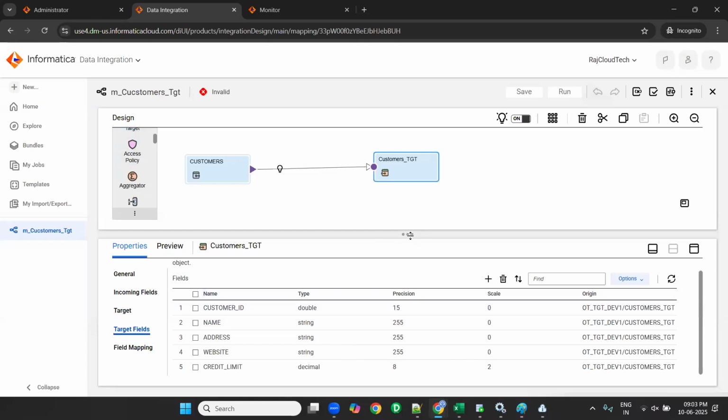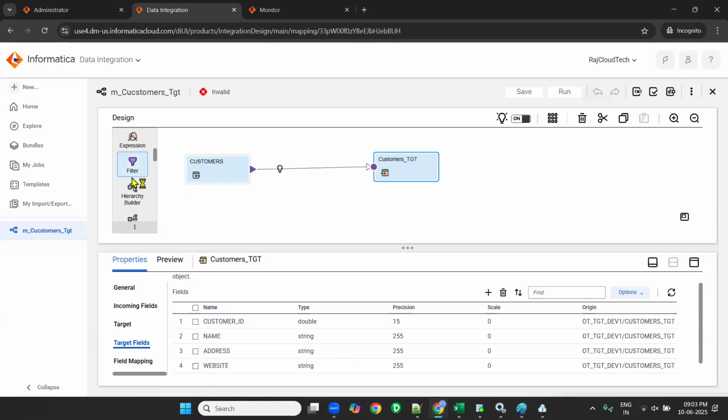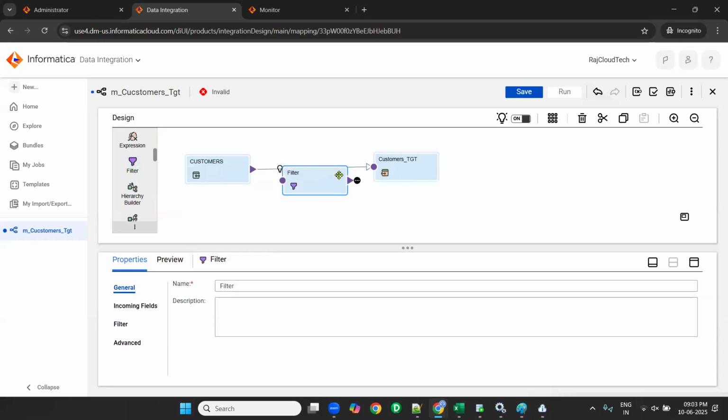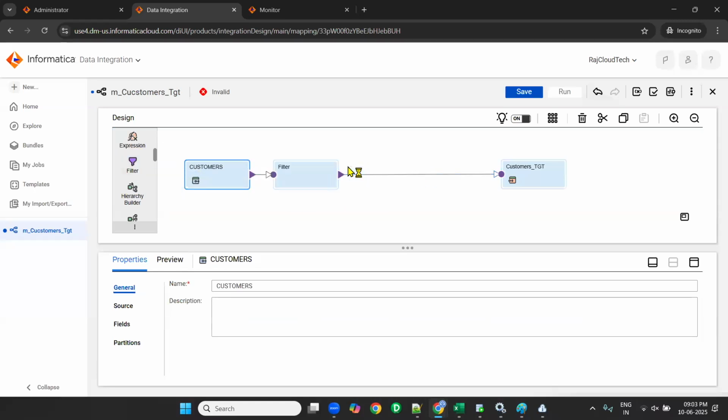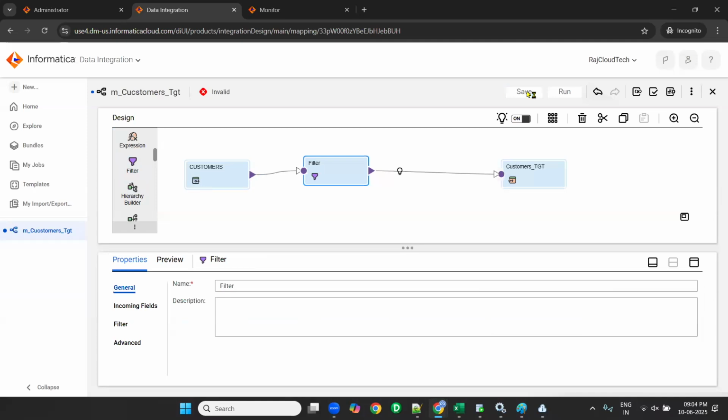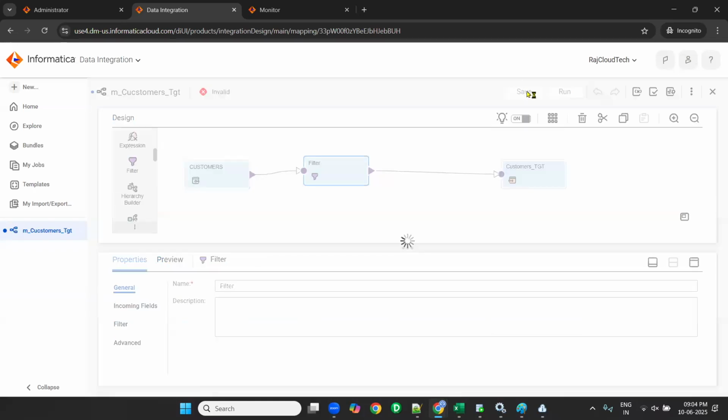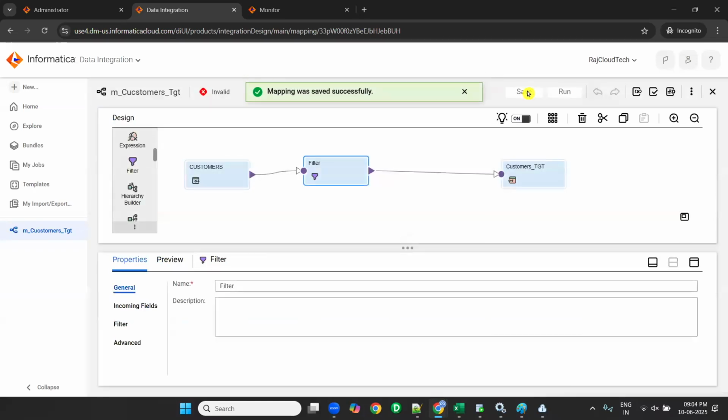On the left side, you can drag it down a little. It is in alphabetical order, starting with source and target, and after that A will start. Come to filter. Drag the filter in between source and target. Drag it properly, in between, and save. Okay, now I created a filter.